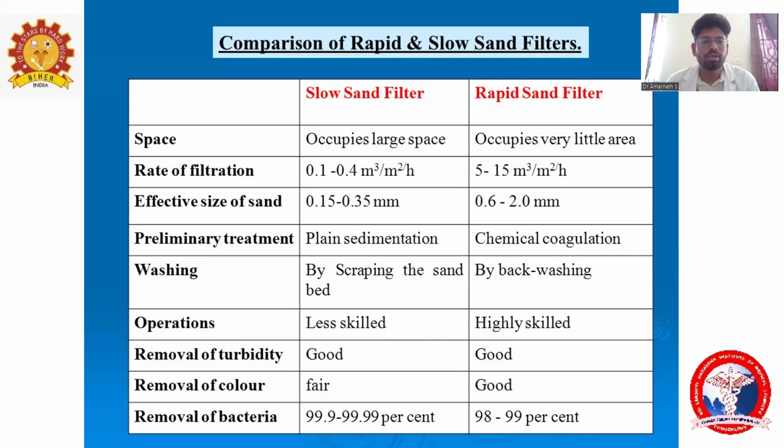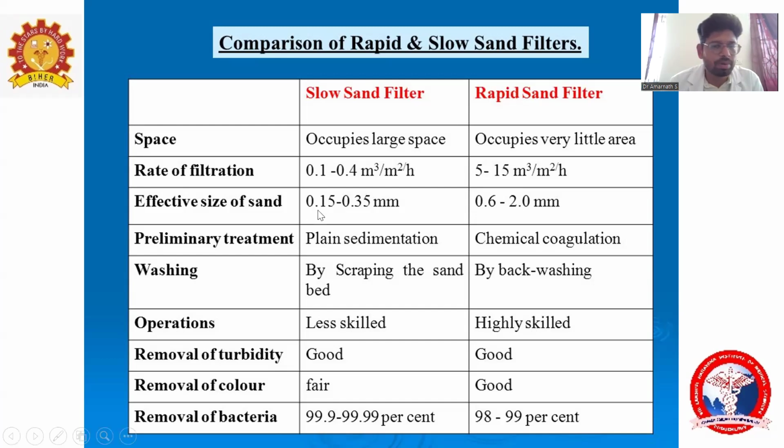Regarding space, the slow sand filter occupies a large space, while the rapid sand filter occupies less space. The rate of filtration for the slow sand filter is 0.1 to 0.4 meter cube per meter square per hour. For the rapid sand filter, it is 5 to 15 meter cube per meter square per hour. The effective sand size for the slow sand filter is 0.2 to 0.3 mm, and for the rapid sand filter it is 0.4 to 0.7 mm.